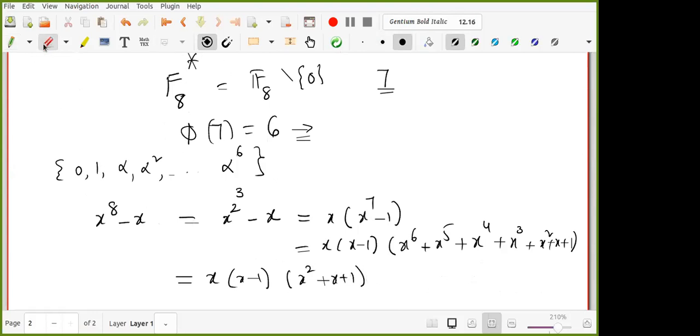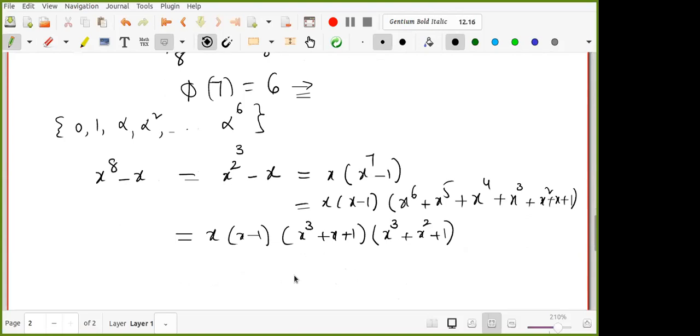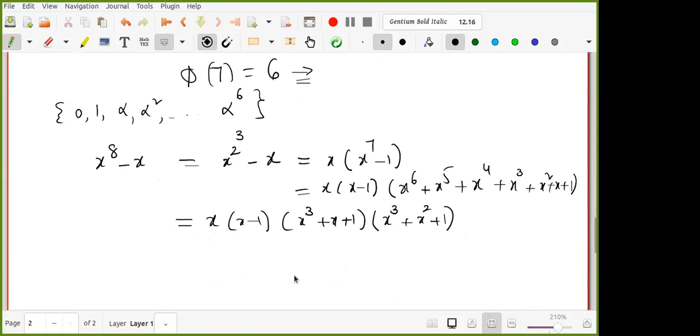So x into x minus 1 into x cube plus x plus 1, which is what we did in the previous class. And what is the other polynomial we got? x cube plus x square plus 1, right? Why are these two irreducible? We discussed that also. But that is the question, why are these two irreducible?